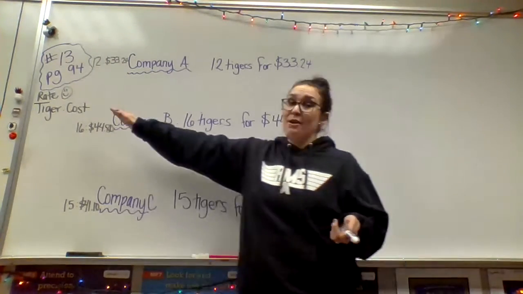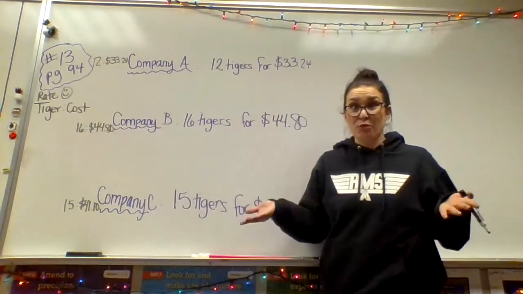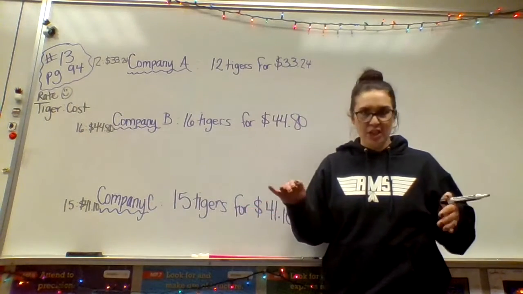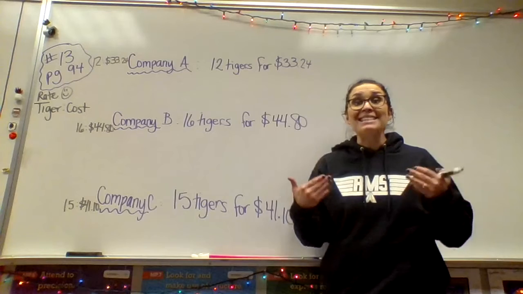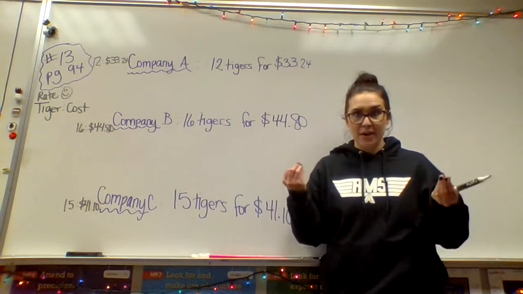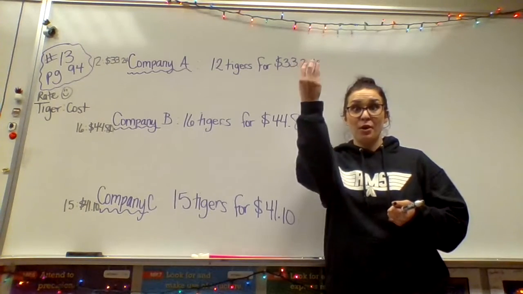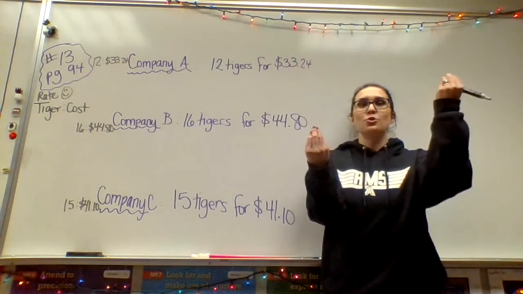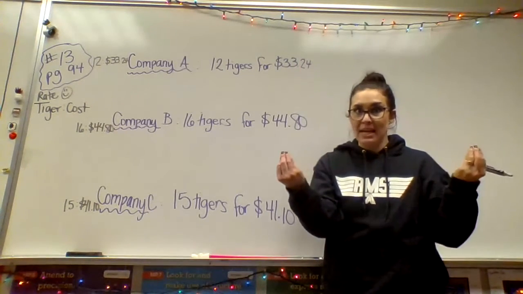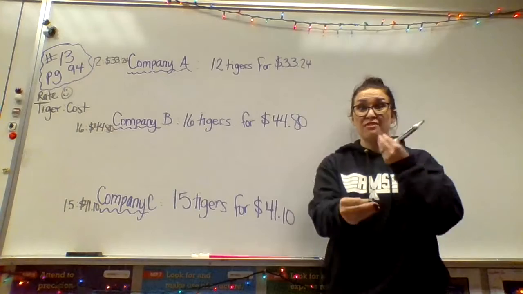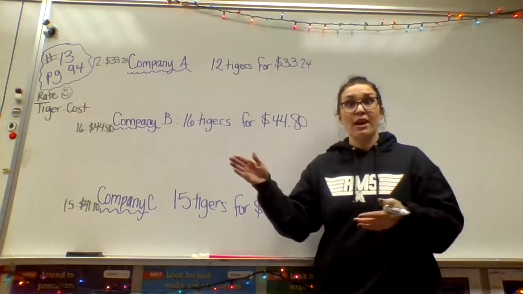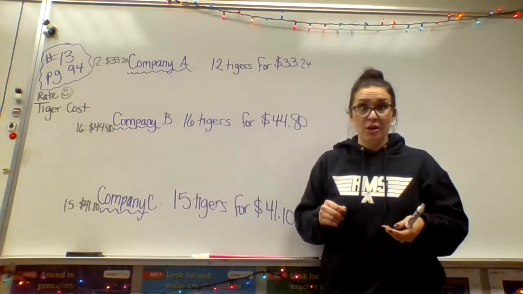Now remember, I wrote it over here with a little happy face. These are rates, correct? They're not ratios, because I am not comparing tigers to tigers, correct? I am comparing one unit, tigers, to another unit, money. We're comparing two different types of things. Therefore, it's a rate, not a ratio, correct?